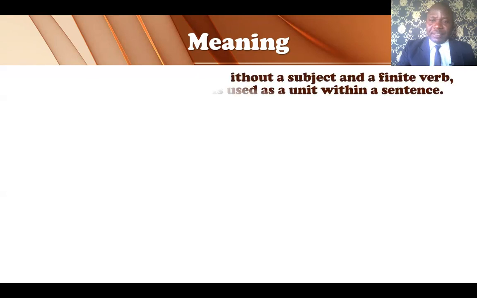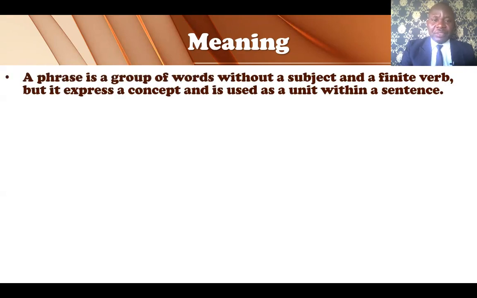What is a phrase? A phrase is a group of words without a subject and a finite verb, but it expresses a concept and is used as a unit within a sentence. What does that mean? What it means is this. When you talk about a phrase, you will have a group of words. That group will not have a subject and a finite verb, that is, a verb that agrees with the subject in terms of number and person and tense.